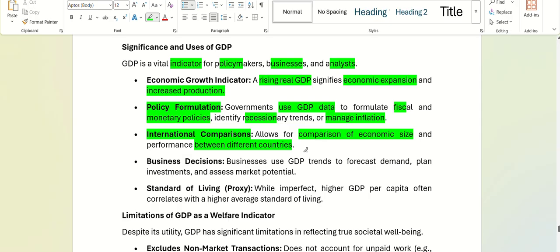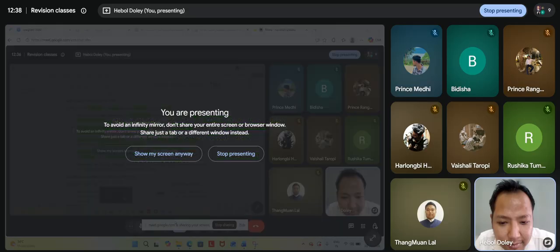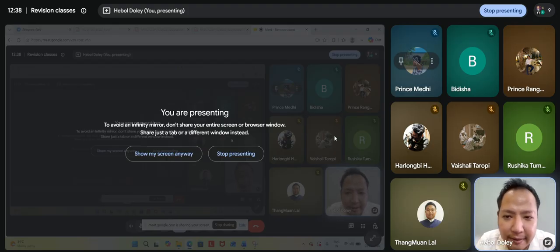Okay, all right. It gives business decisions. GDP allows businessmen to see GDP trends to forecast demand, plan investments, and assess market potential. See, when GDP is growing, the businesses see that, okay, this country is doing well in their economy right now. That does not mean the developed country's economy is doing poorly. There's nothing to develop only in developed countries. You're understanding the logic? You're understanding what I'm trying to say?